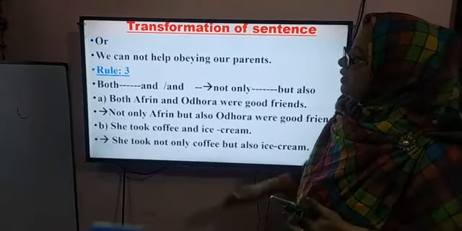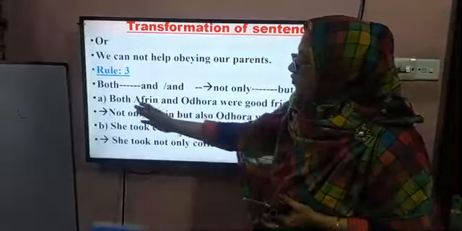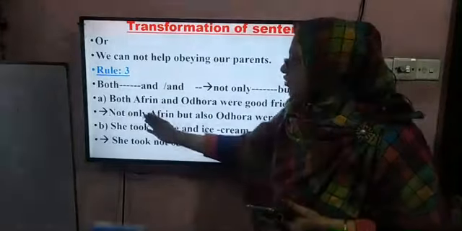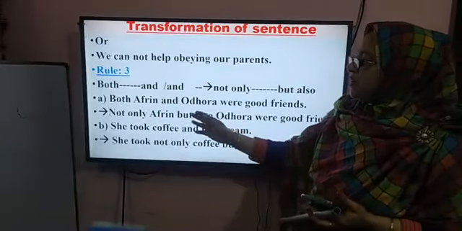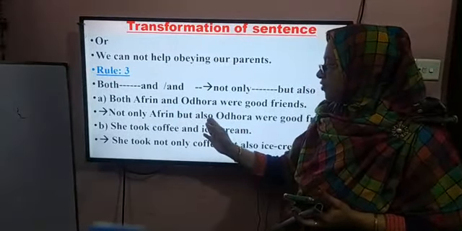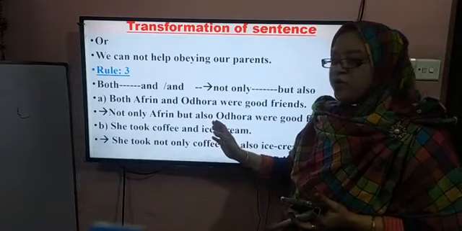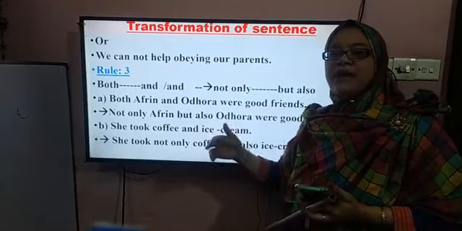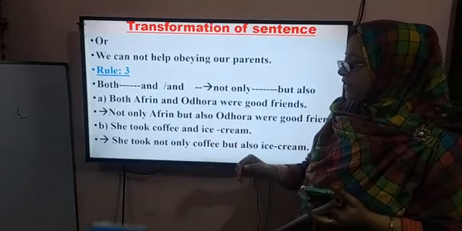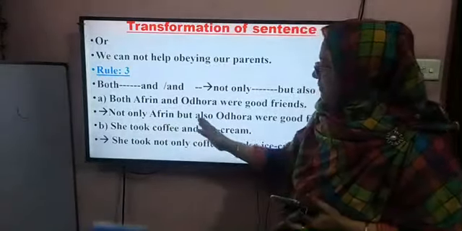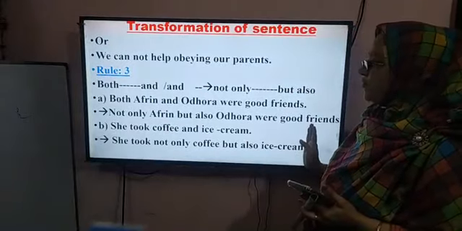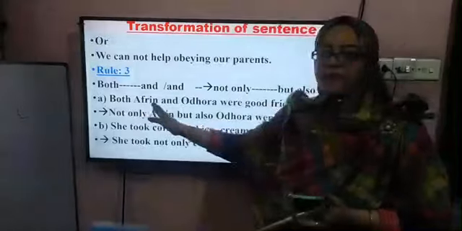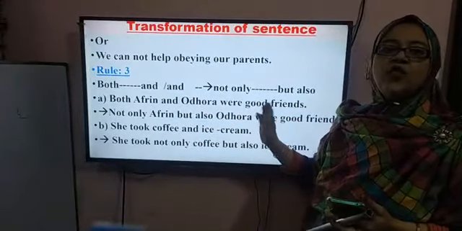Okay dear, number 3, both... and. If you find both... and in a sentence, then you have to use not only... but also. আমরা এটা প্রায় পেয়ে থাকি, not only but also. Then you use only both... and, অথবা only and দিয়ে আমরা এটা করতে পারি। Look at here: not only Afrin but also Adhura are good friends. Here the answer will be: both Afrin and Adhura are good friends.